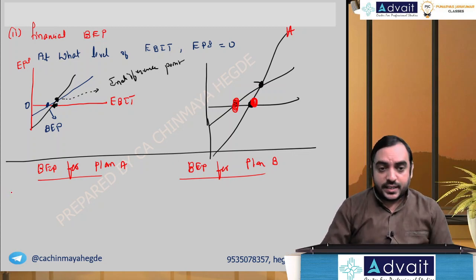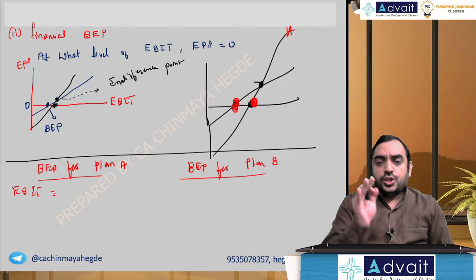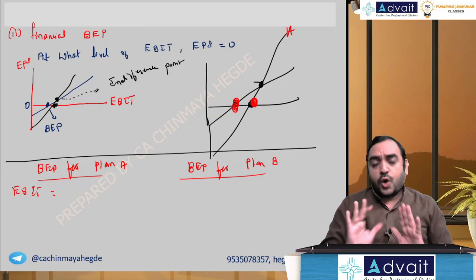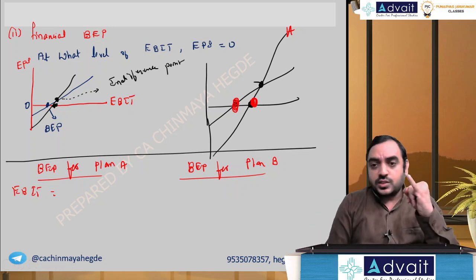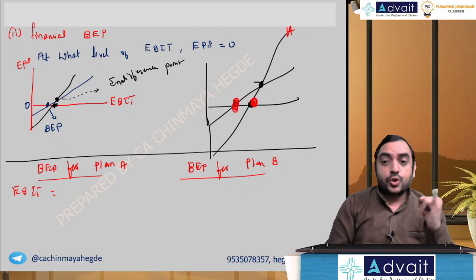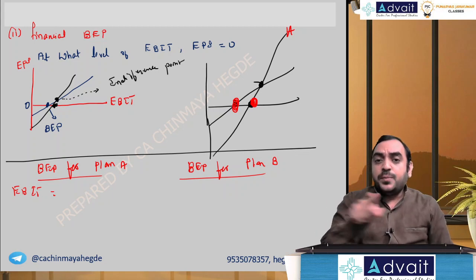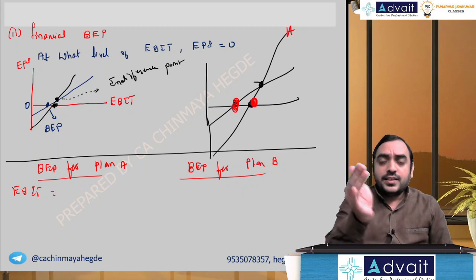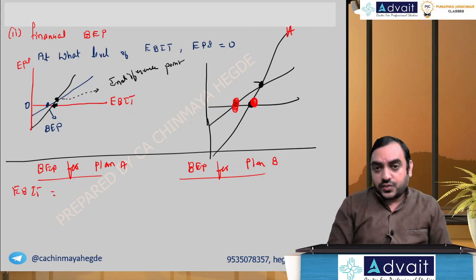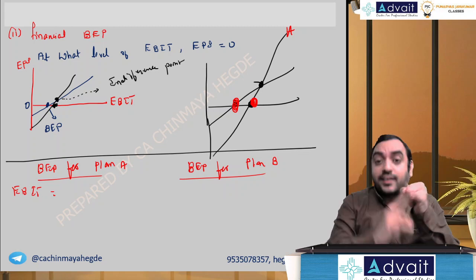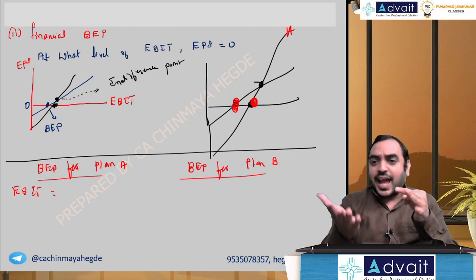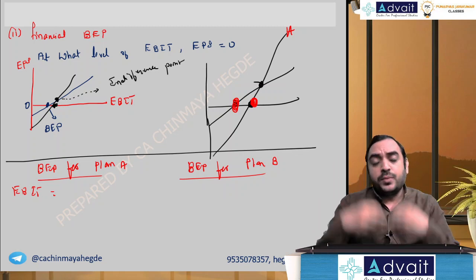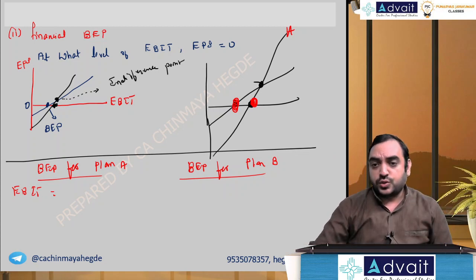What should be the EBIT such that your EPS should be 0? Now, please imagine. Assume no interest, no preference share dividend. If EBIT is 0, then what will happen to EPS? EBIT 0, no interest, EBT 0. If EBT is 0, tax also 0. Tax 0 means PAT 0. PAT 0 means everything is 0. So EPS also will be 0.